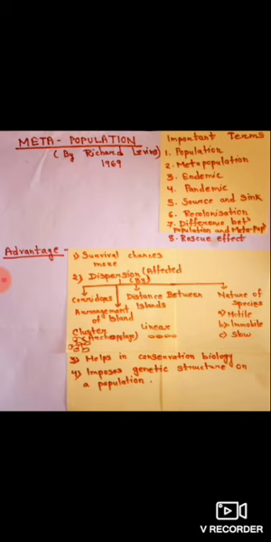It will be a slow process. Then the last is the arrangement of the island. As you can see in this picture, if the islands are arranged in a cluster, then the migration, or the dispersal, will be very easy. But in case of linear arrangement, the dispersal will be difficult.